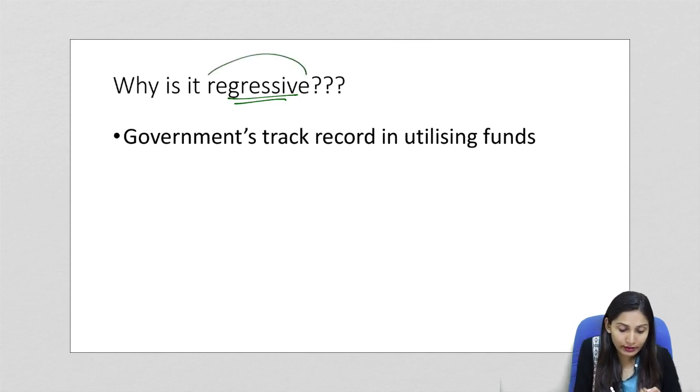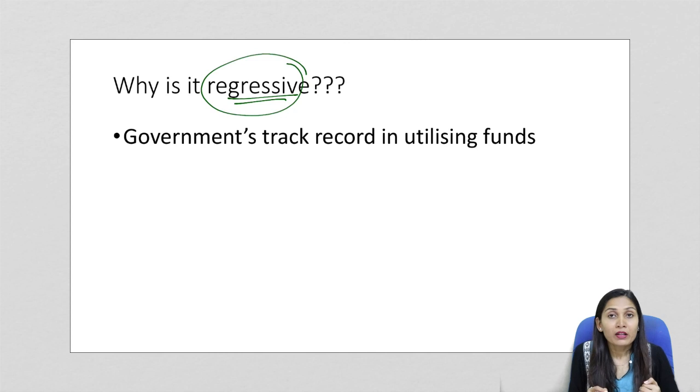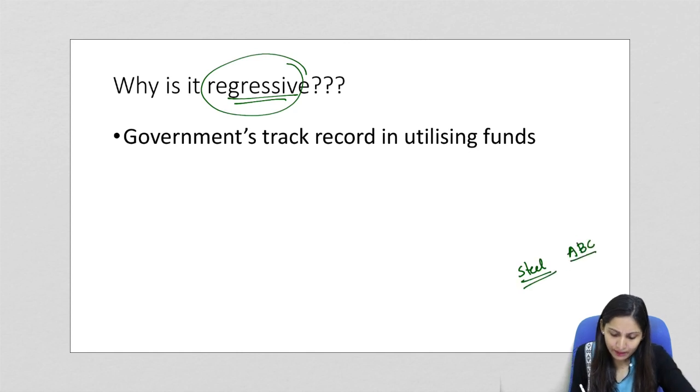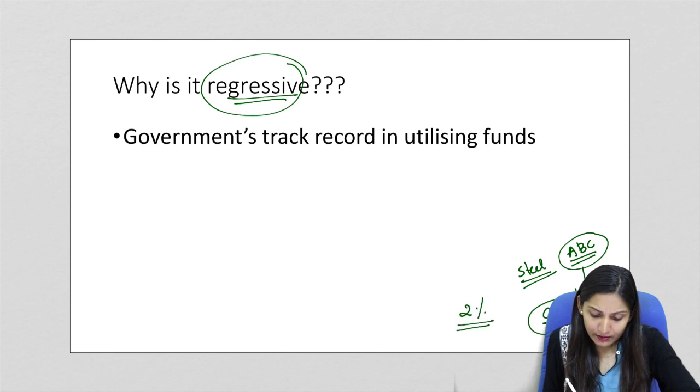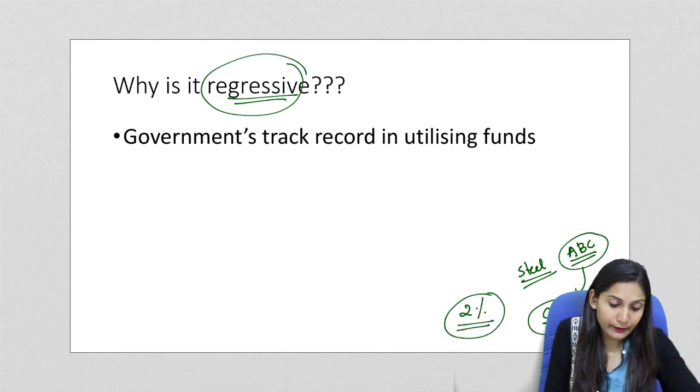Now, why is it called regressive? This is because companies or corporates are earning for profit, so they have their own business activity to carry out. Suppose a company is involved in manufacturing steel, let us assume a company ABC which undertakes the manufacturing of steel, and it has a social responsibility or CSR responsibility. Now they have to spend their 2% average profit on CSR activities.